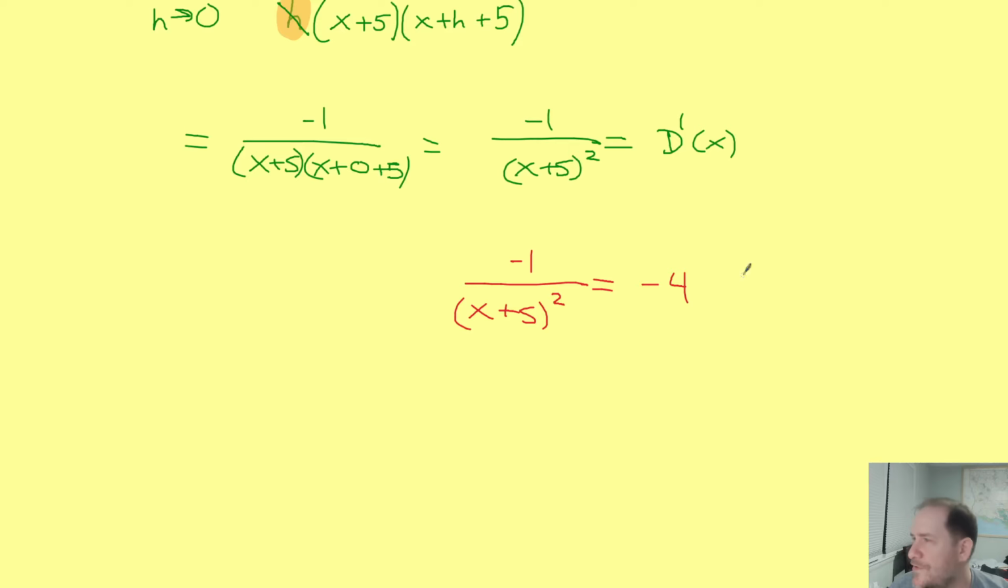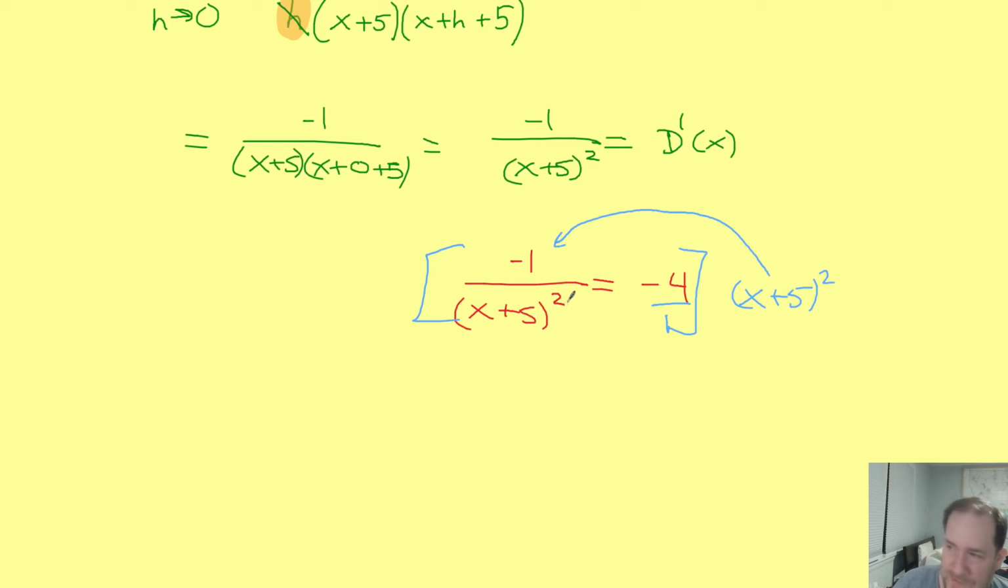And again, you could just throw this over 1 and just imagine cross multiplication. But really what you're doing is multiplying by the LCD. So that's an x plus 5 squared, distributing onto both sides of this equation. So it distributes over here and just cancels out, leaving us with negative 1 on the left. Then it distributes here, nothing cancels, so you get negative 4 times x plus 5 squared.